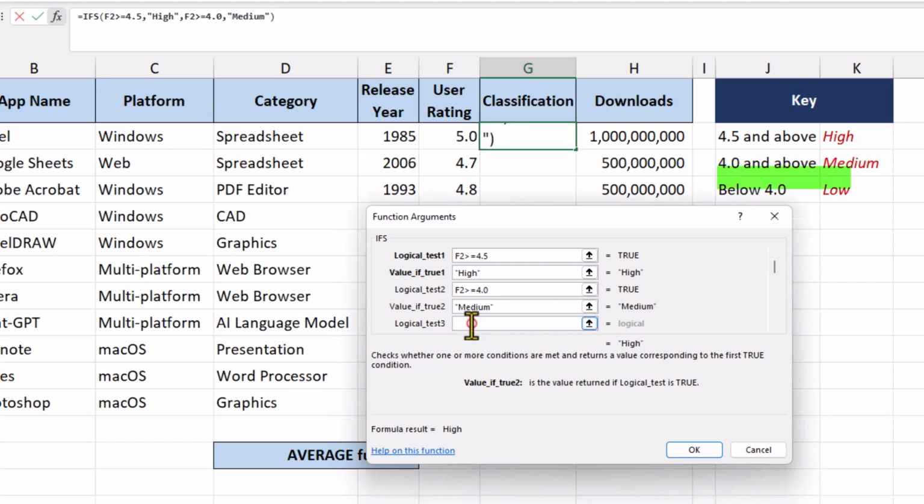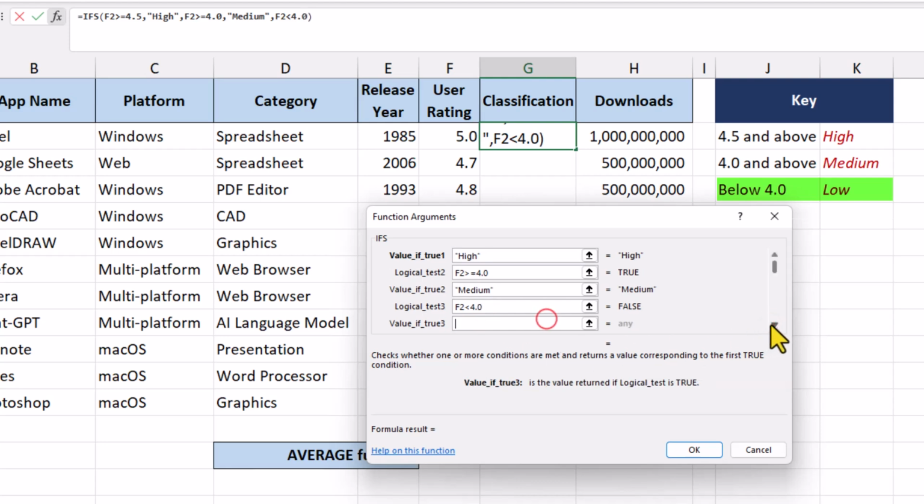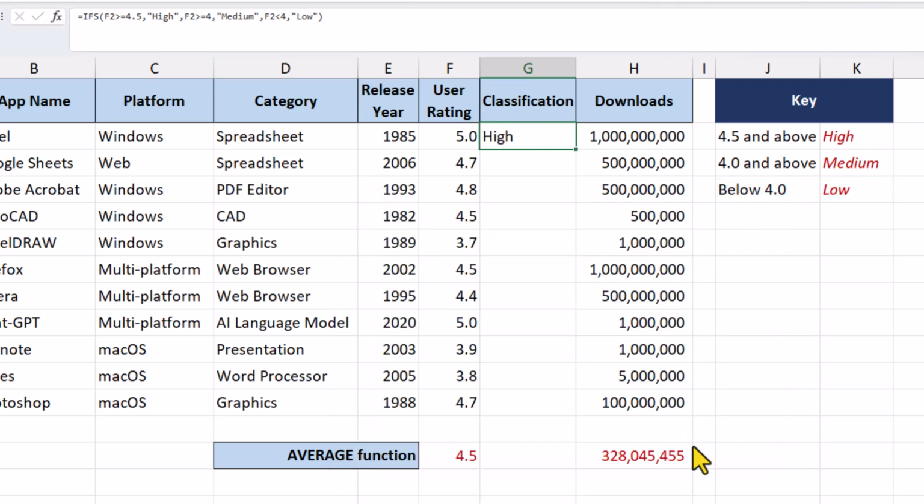The final test is to check whether the user rating is below 4.0. And if true, we want the word "low" to appear. Click OK and autofill down.